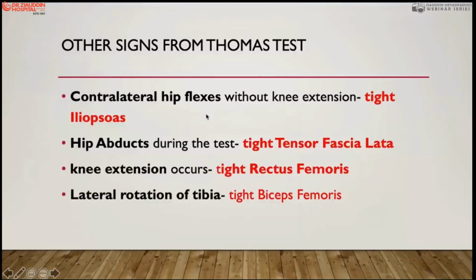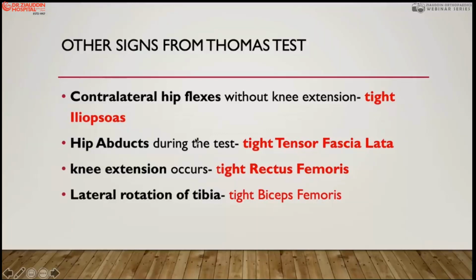Then sometimes I would like to know whether it is only the hip muscle which causes the contracture, or the iliotibial band which causes the hip flexion, or there is a tightness of the iliopsoas. It is said that when the contralateral hip flexes without knee extension of the testing side, then it is a tight iliopsoas muscle on the test side.